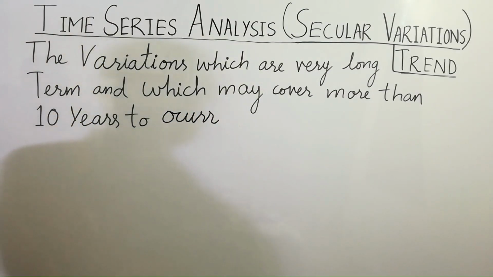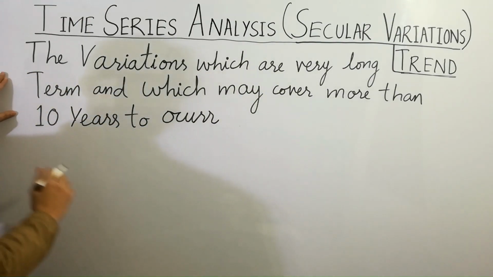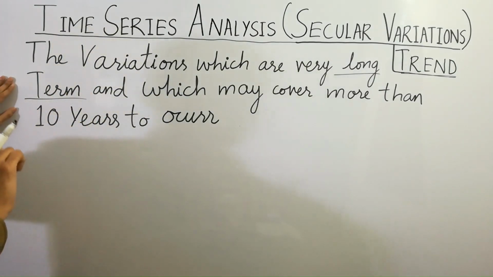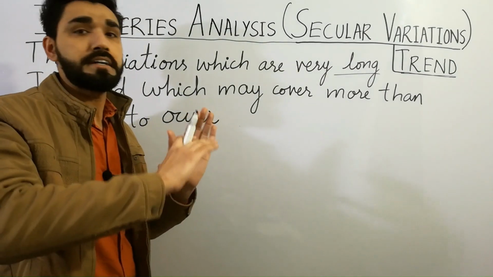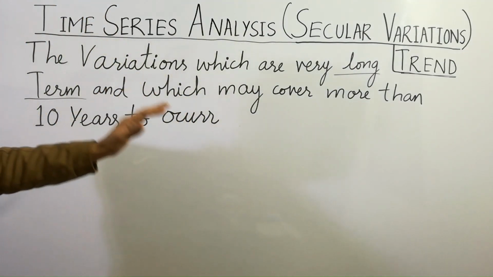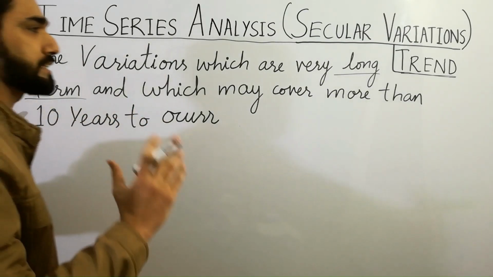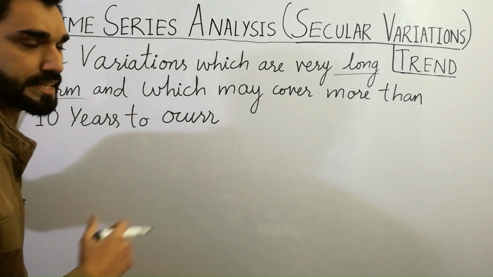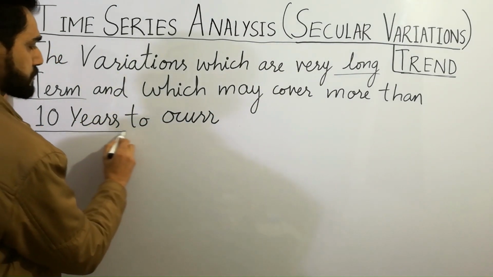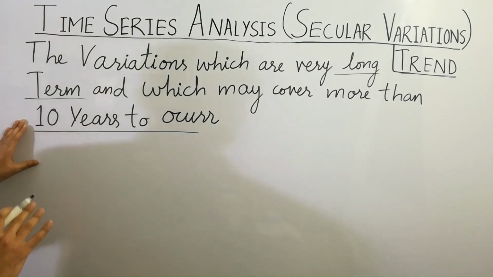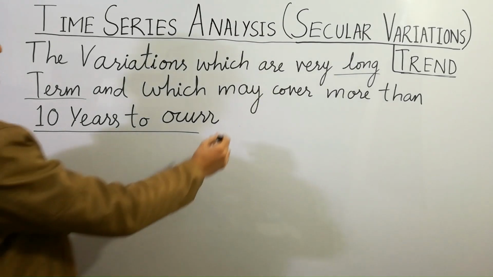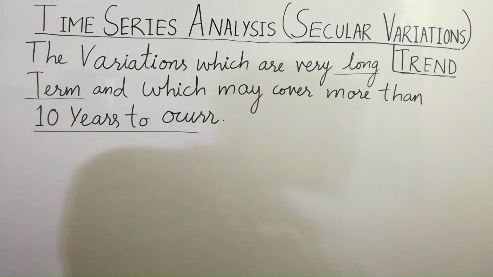Must remember that the secular variations are very long term. This is the first point. You can say that this has a very long term procedure, in the years of 1700, 1500, and may cover more than 10 years to occur. That means it can take 100 years or 200 years. Must remember, this is the first point about the secular variation. The next point is here.